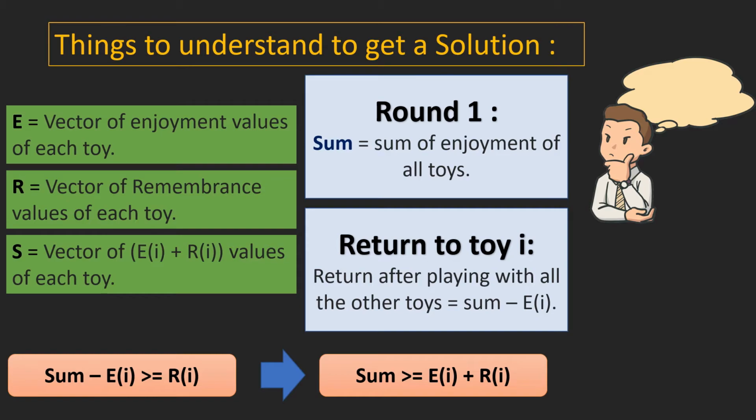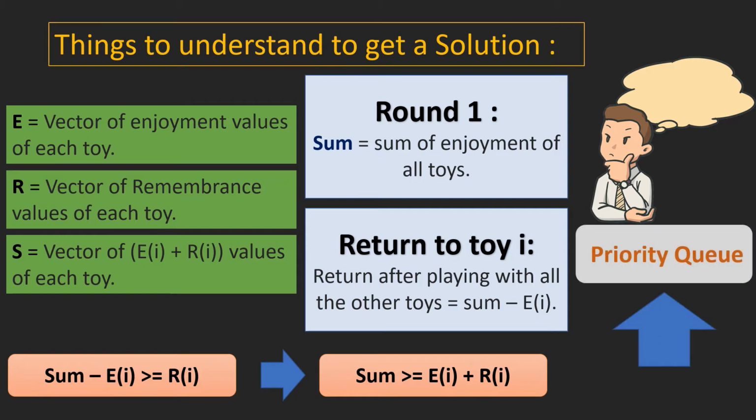So in round 2, whenever a toy violates this condition, Axel will start crying. So to get our answer we need to simulate round 2. To solve this we will be using a priority queue. A priority queue is a queue in which the maximum value is always at the top.